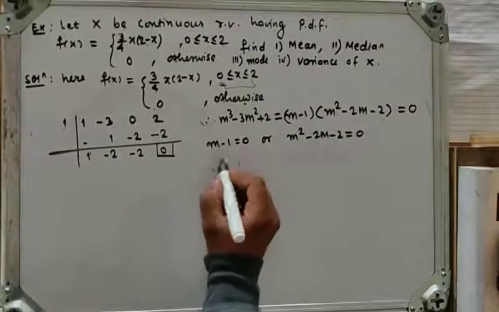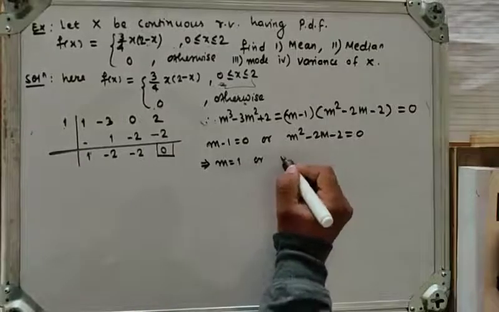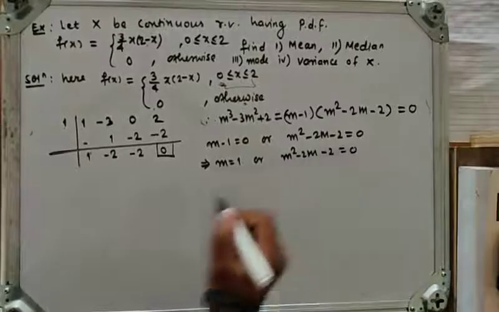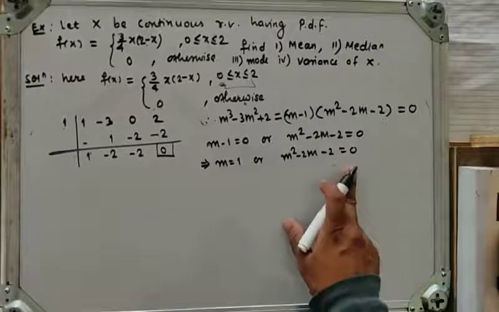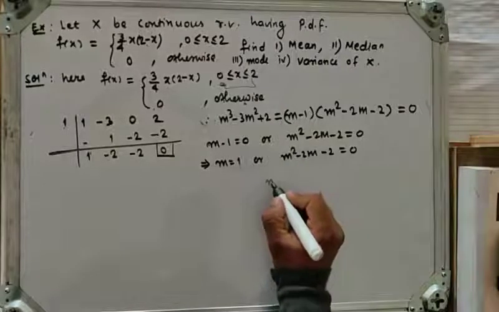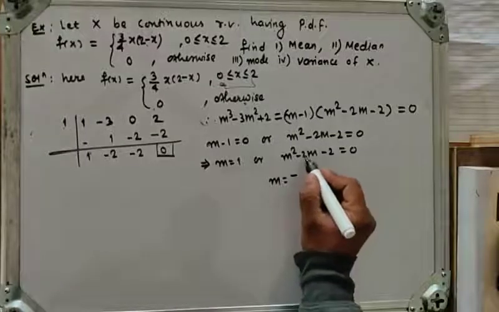So m minus 1 is equal to 0 means we get m is equal to 1, or m square minus twice m minus 2 is equal to 0. It has roots either m is equal to 1 or, after solving this, other roots. Now let's solve this. We use the formula m is equal to minus b